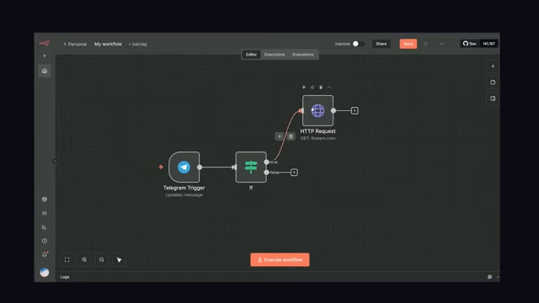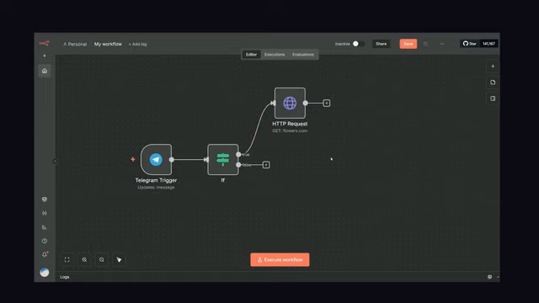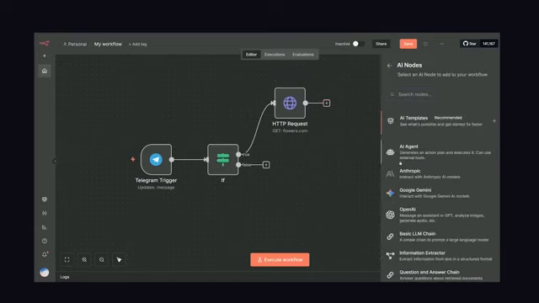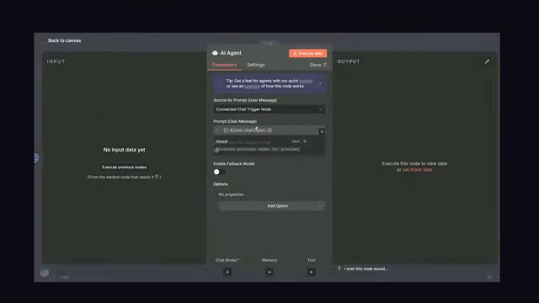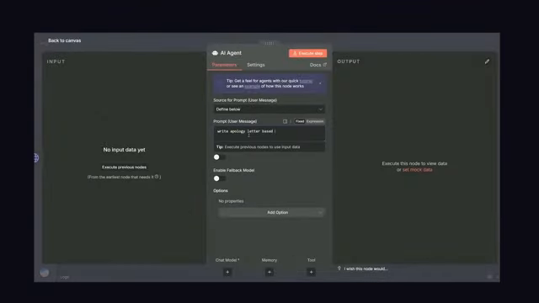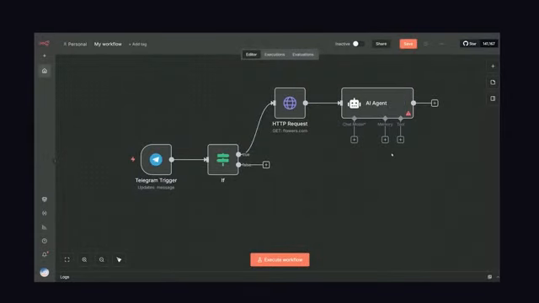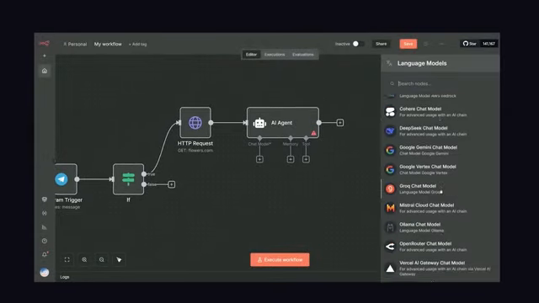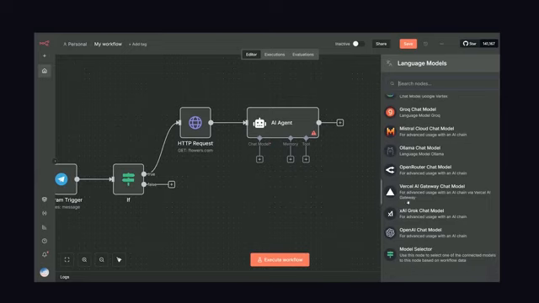We also need to write an apology letter. Now, I have no idea what I did wrong because I didn't read my wife's message, but luckily we can have AI deal with that. We'll create a new AI agent node and give it a custom prompt to have it generate an apology letter. We can even have it use data from previous points in the workflow, like my wife's message, to customize the prompt dynamically. In addition, you'll notice the AI agent node allows us to choose any custom model we want, as well as provide data for memory and tools for the model context protocol.